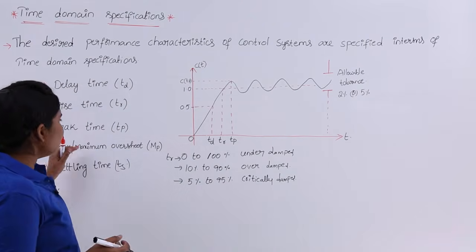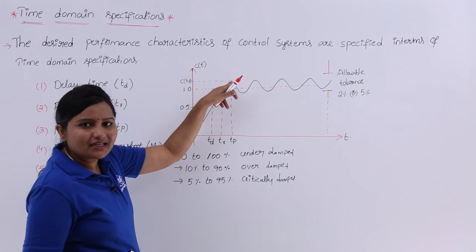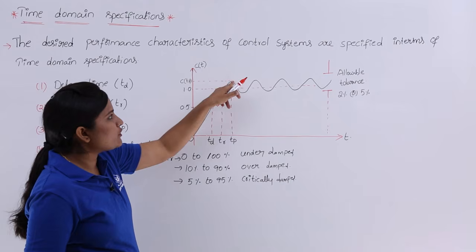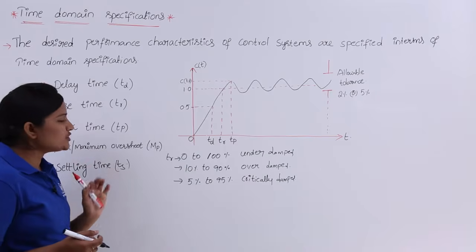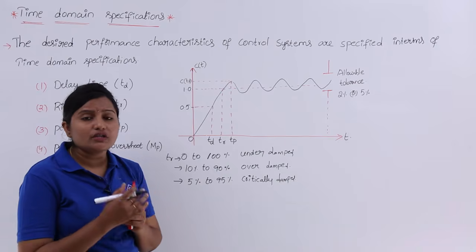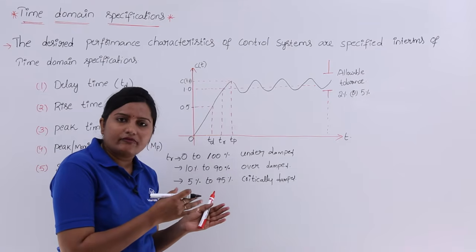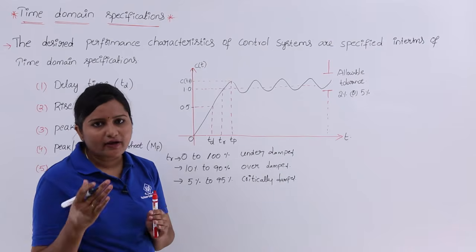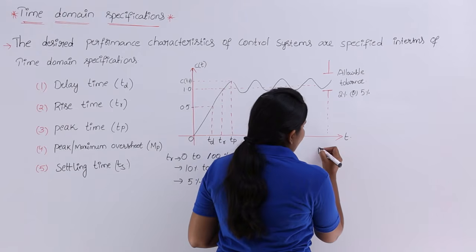Coming to peak time. You can see the peak value here. The time taken for the response to reach its peak value is called the peak time. Coming to peak overshoot, or maximum overshoot, indicated with MP. Peak overshoot is the ratio of the difference between the maximum value and the final value, to the final value.